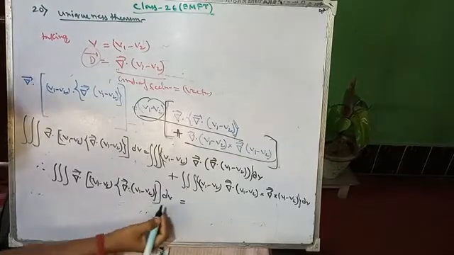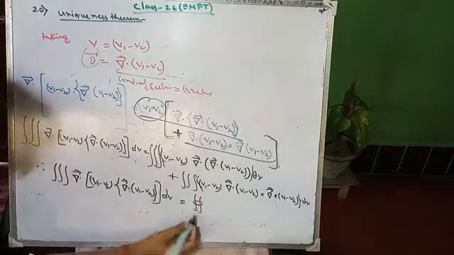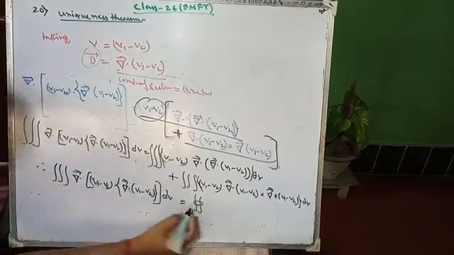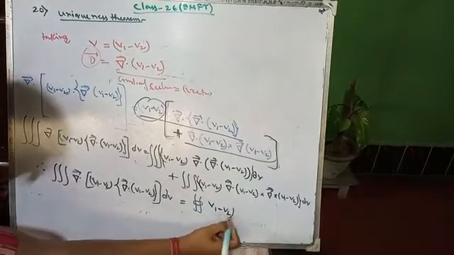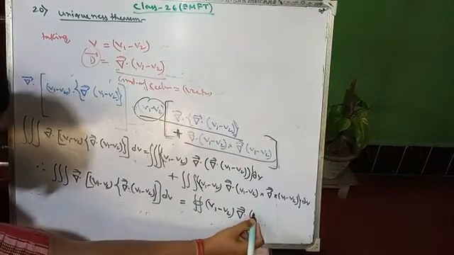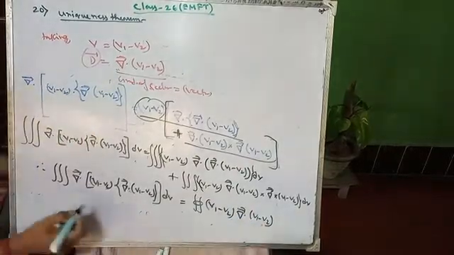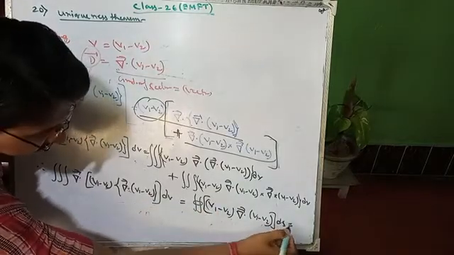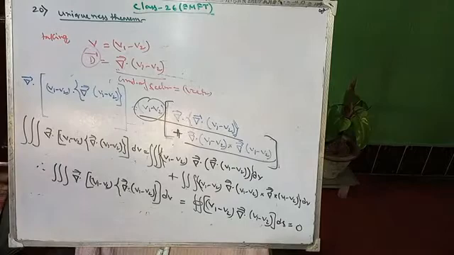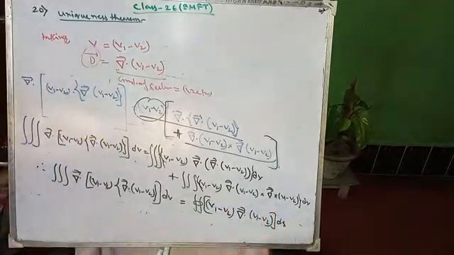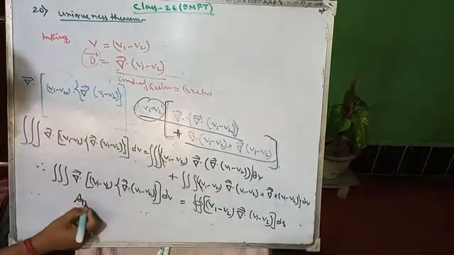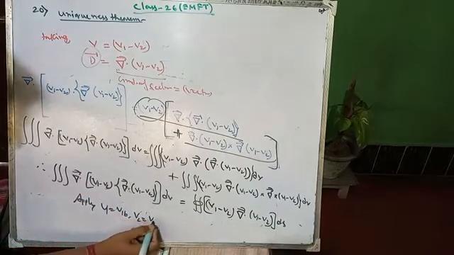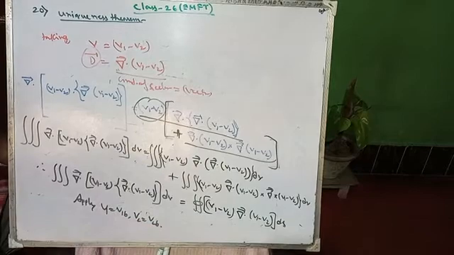It will be equal to the closed surface integration of that same field, that is (v1 minus v2) times the gradient of (v1 minus v2), over ds, equals 0. Why?